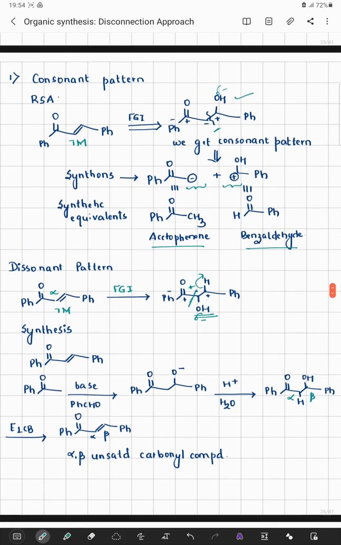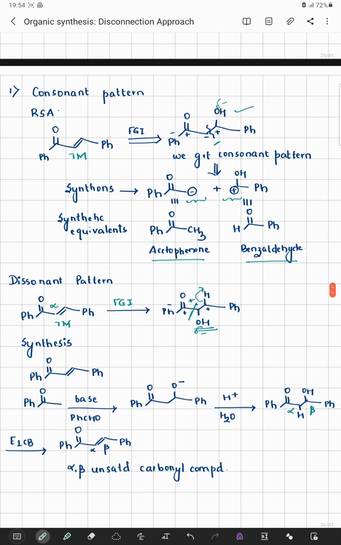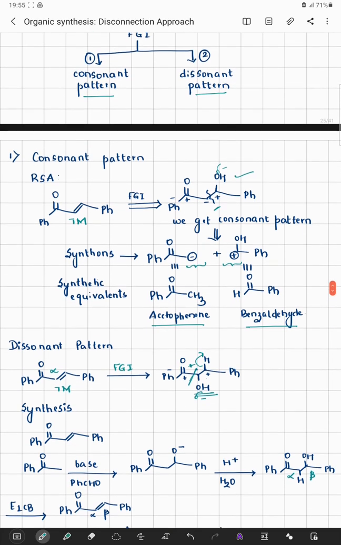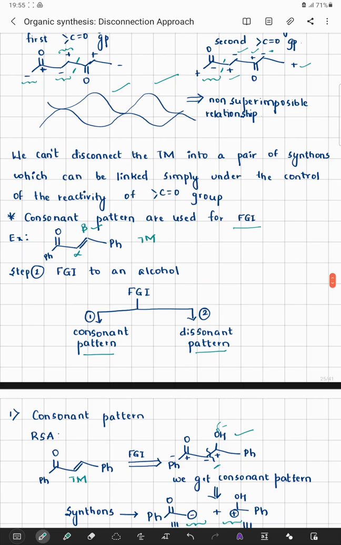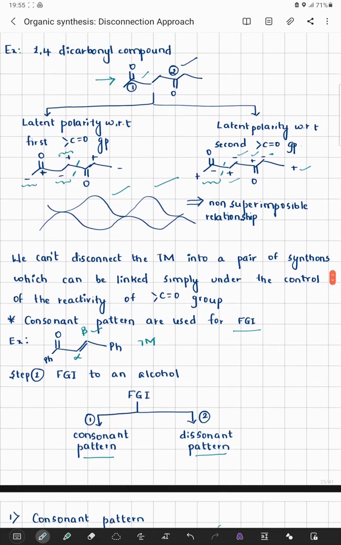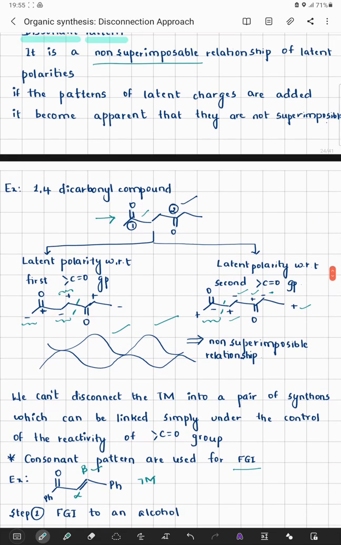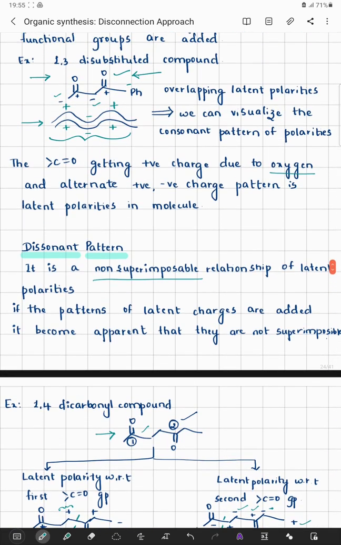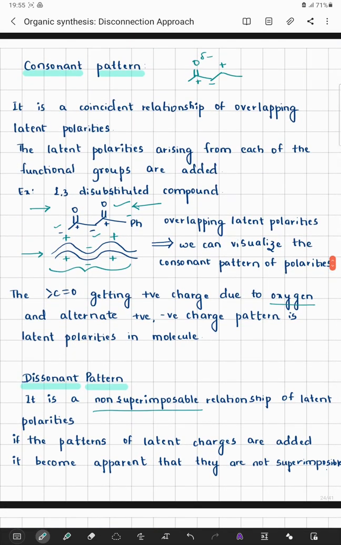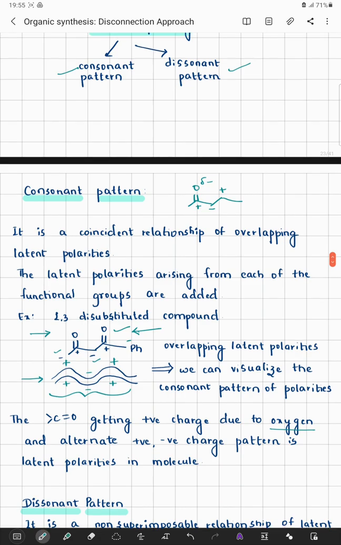Then we have tried to understand the consonant pattern and the dissonant pattern, and how this imaginary way can help me understand the cleavage of the system. We have tried to understand one alpha beta unsaturated system following a consonant pattern and a dissonant pattern. We have also tried to understand the dissonant pattern with a 1,4-dicarbonyl compound and a consonant pattern with a 1,3-disubstituted compound.